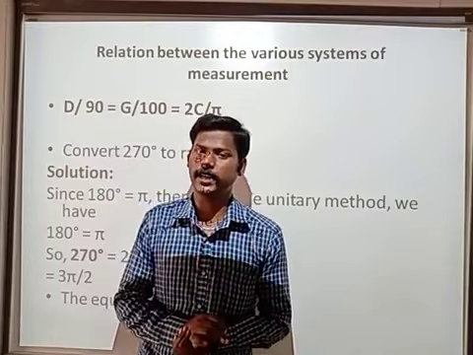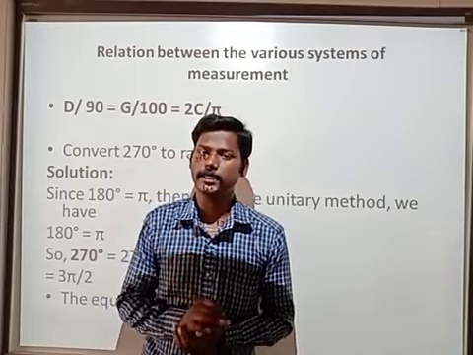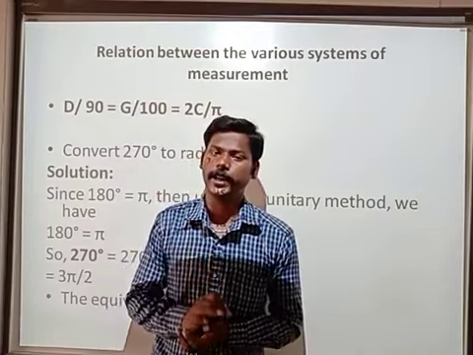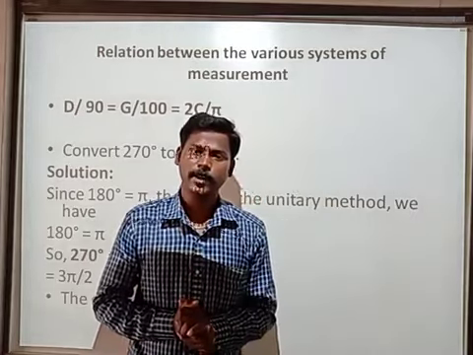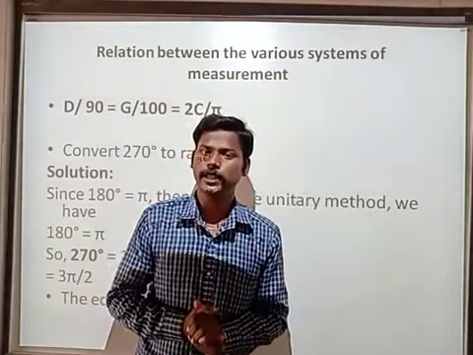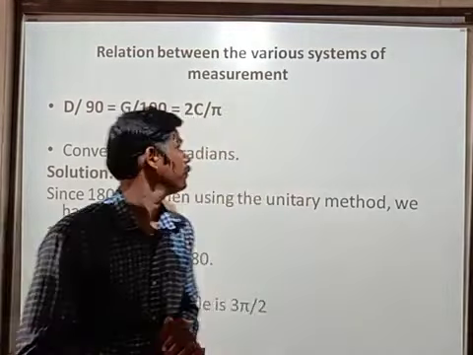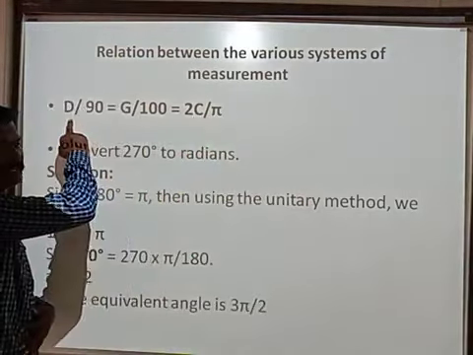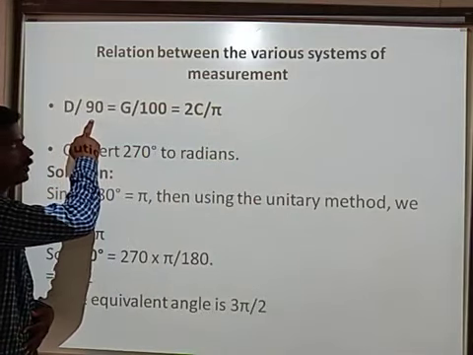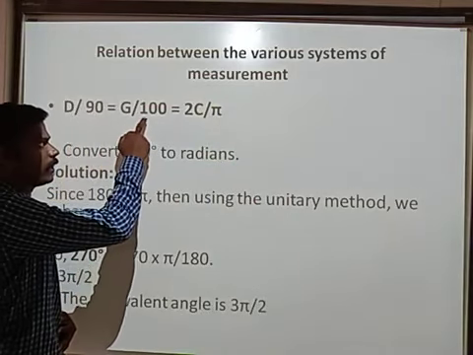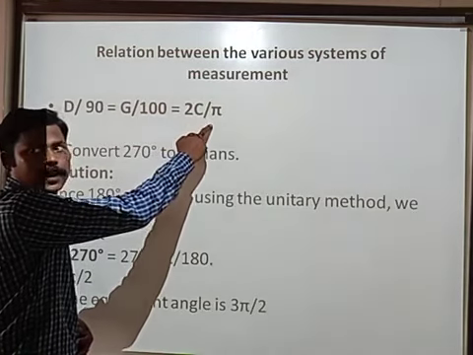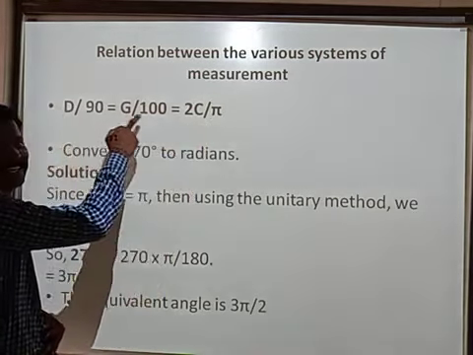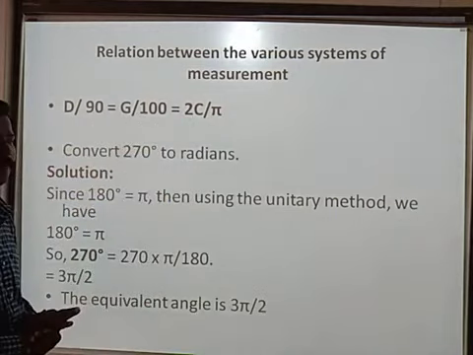In radian measure, 90 degrees equals pi by 2 radians, with pi c above. Now, these 3 are all equal to a right angle. Now look at the board: degree by 90 equals grade by 100 equals 2c by pi. So this is the relation between the 3 measurements.